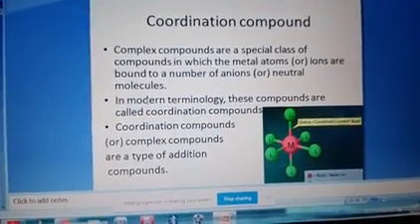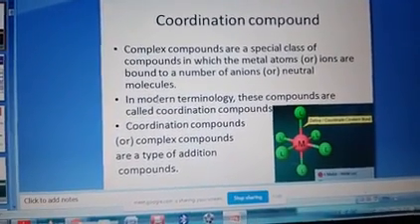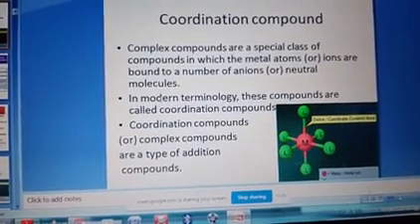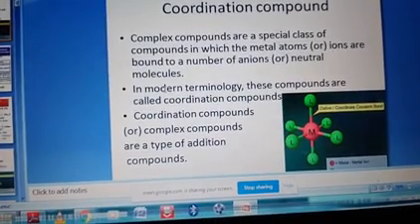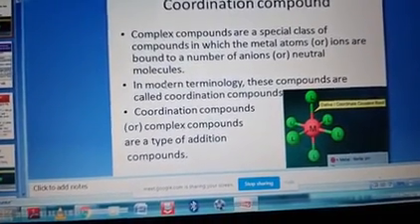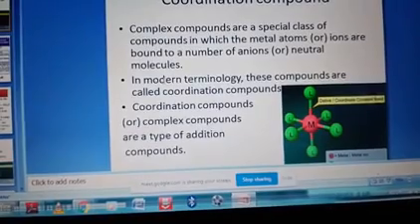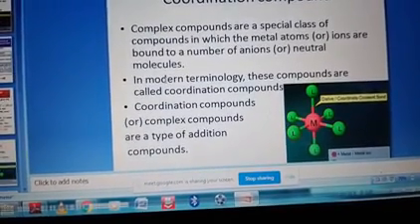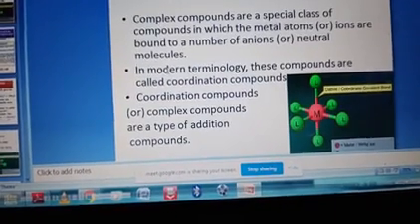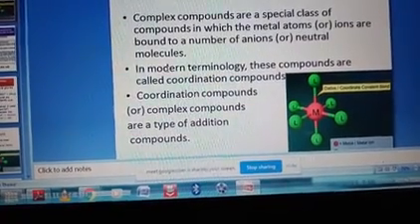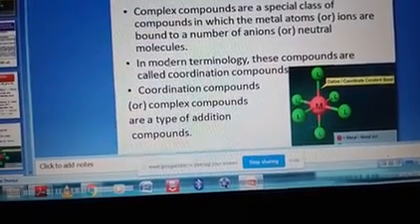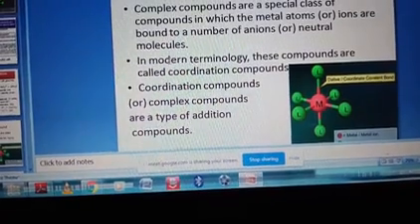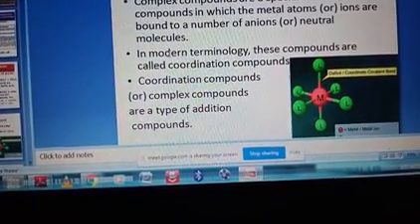Today we will see about coordination compounds. Coordination compounds are a special class of compound in which the metal atoms or ions are bonded to a number of anions or neutral molecules. In modern terminology, these compounds are called coordination compounds, and they are also called complex compounds.